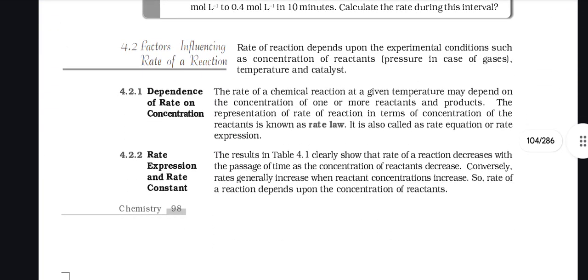Second topic is factors influencing the rate of a reaction. Rate of reaction depends upon experimental conditions such as concentration of reactant, pressure in case of gases, temperature and catalyst. The rate of a chemical reaction at a given temperature may depend on the concentration of one or more reactants and products. The representation of rate of reaction in terms of concentration of the reactant is also known as rate law. It is called the rate equation or rate expression.